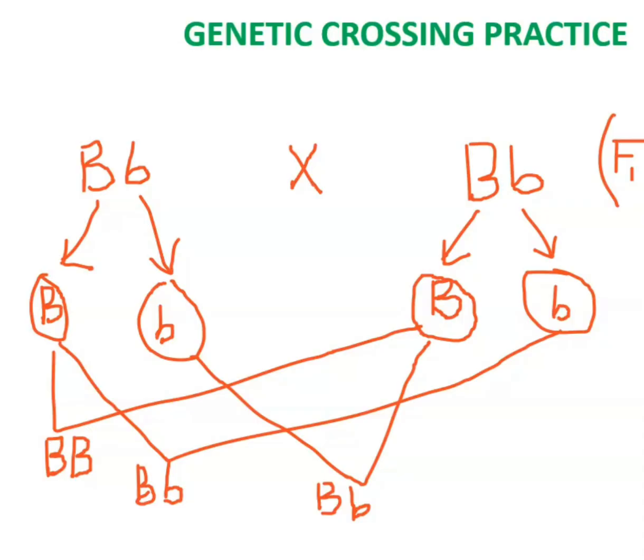But these 2 children here have the possibility of transferring blue eyes in the next generation, and also one of them might turn out to have black eyes if we continue the crossing. Then let's go further. This will finally cross with this to give us small b and small b. If you notice, there's a difference between the first result we got in the first filial generation, where all of them turned out to be heterozygous blue eyes, with capital letter B and small letter b for the 4 offspring.